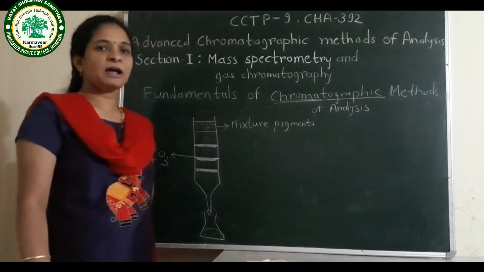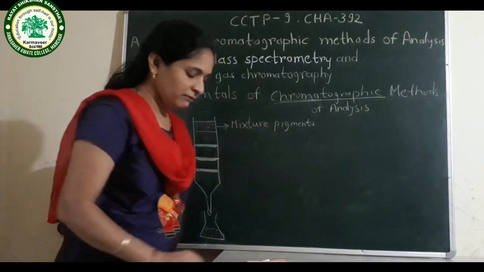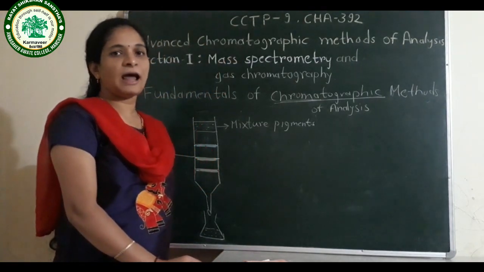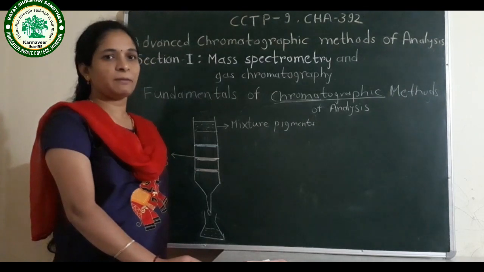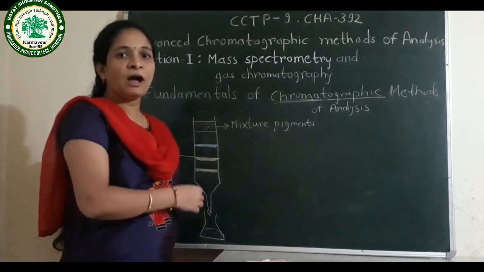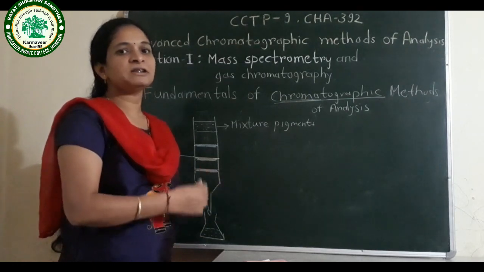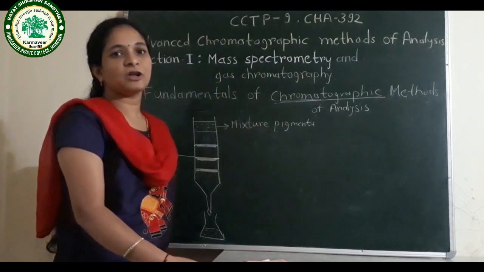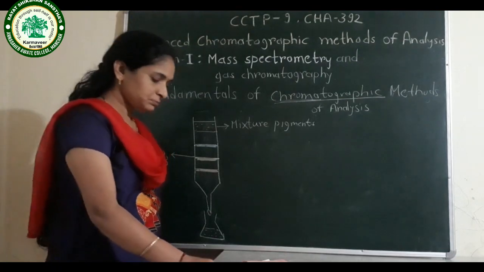Now various scientists in research labs and also in pharmaceutical chemistry use these chromatographic methods of analysis. They use advanced techniques for the identification of the components.